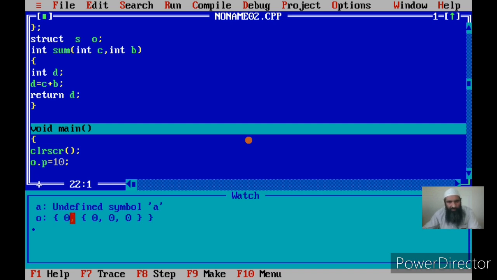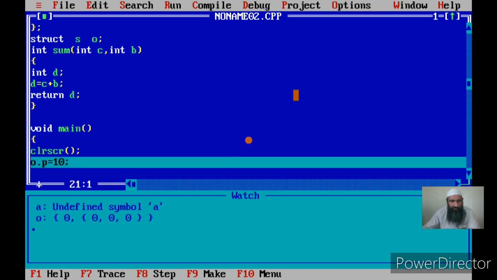So P has a value 0 right now. And the three array elements also have the value 0, because integer, float and double will receive a 0 value, and if it's a string, it will be initialized to null. We have discussed that in the previous video lecture.